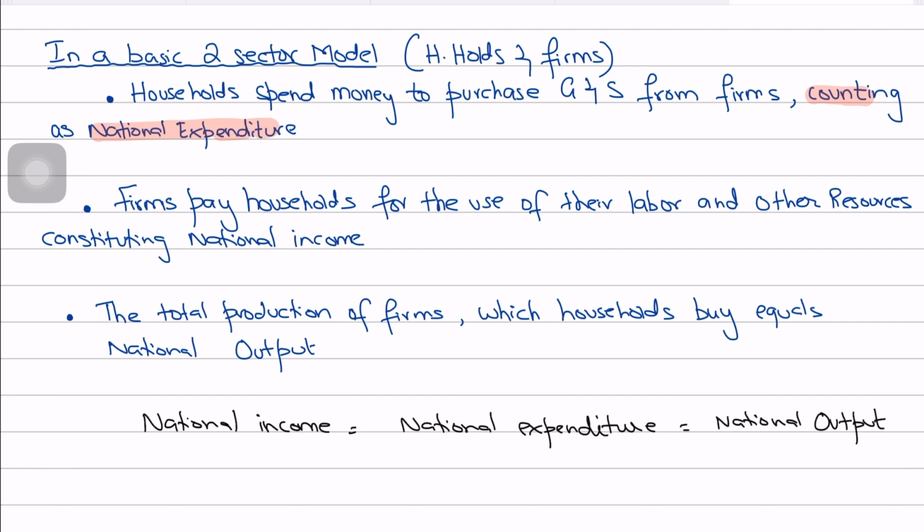We don't have any government spending, we don't have any investment spending, right? There are no net exports, so that is the only driver of economic activity in a macro economy. And so the total consumption by the households is then the only and the crucial component of the GDP in the economy, because this expenditure done by the households is the entire national expenditure here. Otherwise, national expenditure in an open economy, or in an economy where you have government and external influence factors, would include investments and government spending as well.